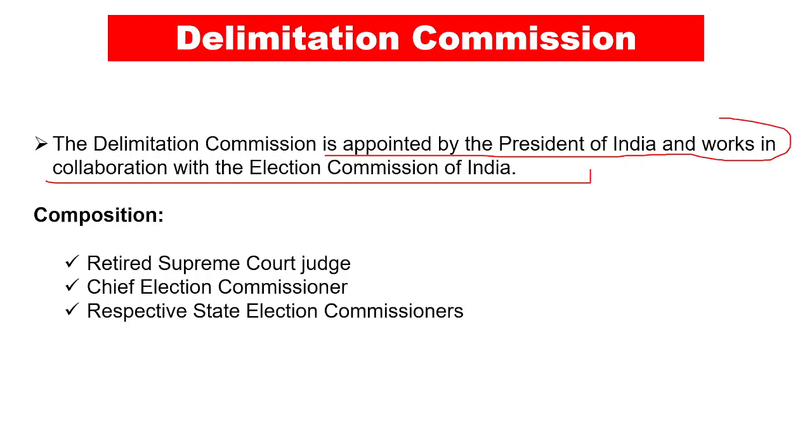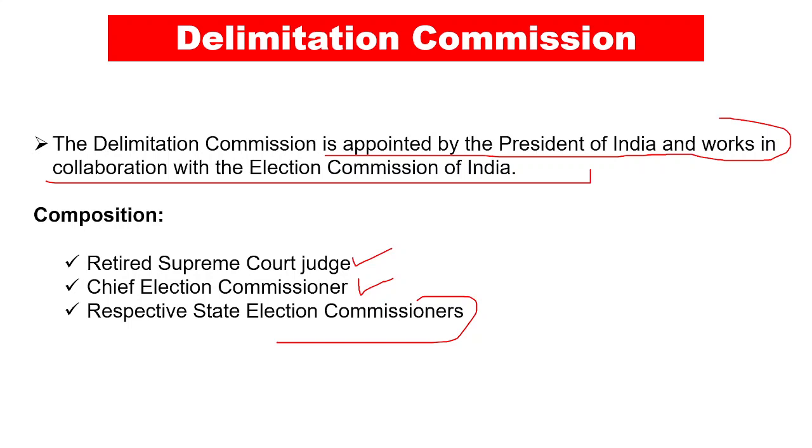And if we talk about its composition, then it has 3 types of members. First is a retired Supreme Court judge. Then the present Chief Election Commissioner, and the respective State Election Commissioner of the state where delimitation is going to be held.